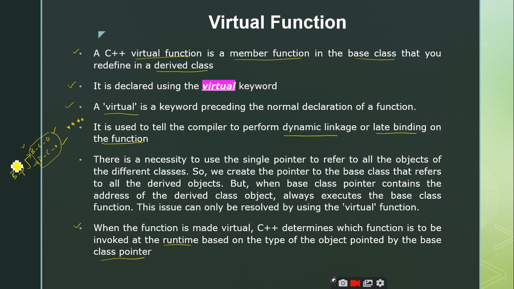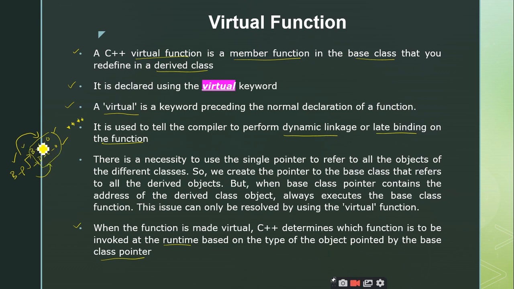So here you have the base class pointer where you can store the addresses of the base class objects as well as the addresses of the derived class objects. By making use of this base class pointer, you can invoke the functions inside the base class or inside the derived class also. Whether you are invoking the base class function or the derived class function depends on whether you have defined the function as a normal member function or a virtual function.